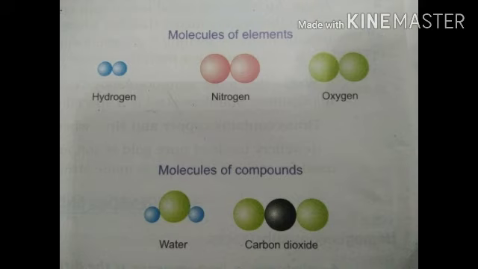But a molecule of a compound is made up of atoms of two or more kinds. For example, two atoms of hydrogen combine with one atom of oxygen to form a water molecule. Similarly, two atoms of oxygen combine with one atom of carbon to form carbon dioxide.